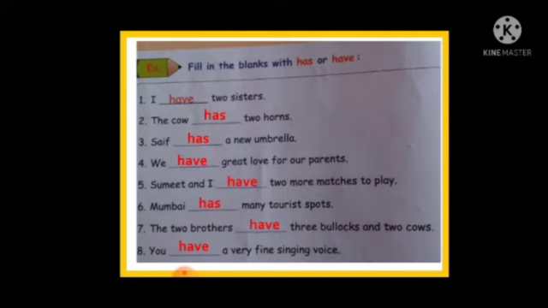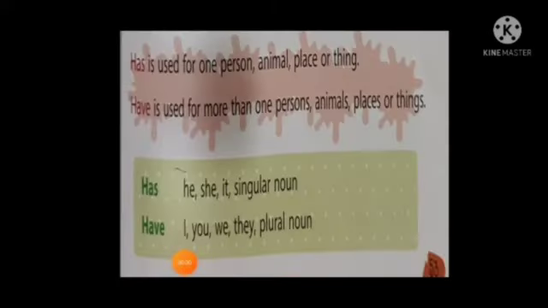Okay children, what we have learned here. Has is used for one person, animal, place or thing. Have is used for more than one person, animal, place or thing. Has and have are helping verbs which are used when we are talking about something happening in the present. With he, she, it, singular noun we use has.